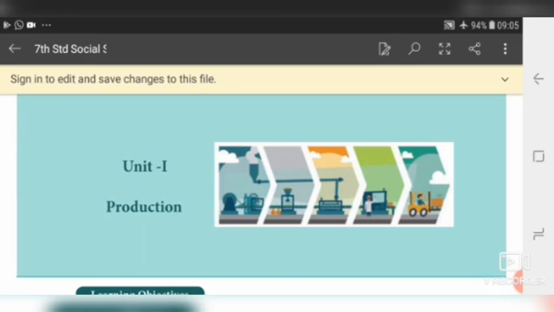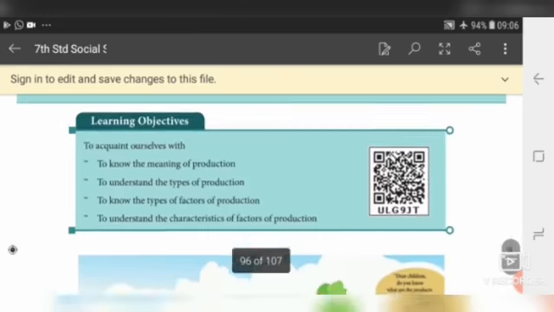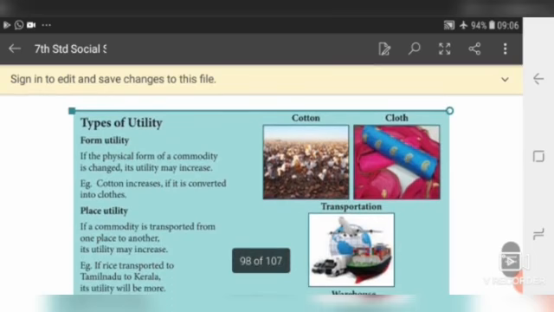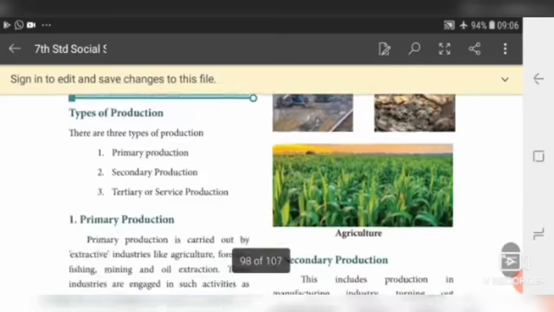In our previous class, we were learning Economics Unit 1, Production. Already we have studied what is meant by production. Production means the change of raw material into finished product. And we have learned about utility. Utility means usage. One satisfying power is called utility. That utility is again divided into three types: form utility, place utility, and time utility.